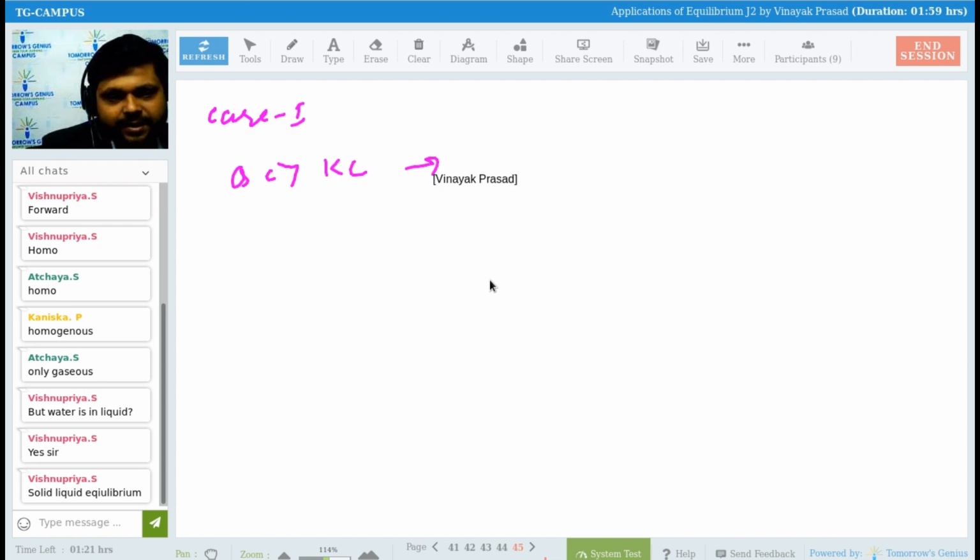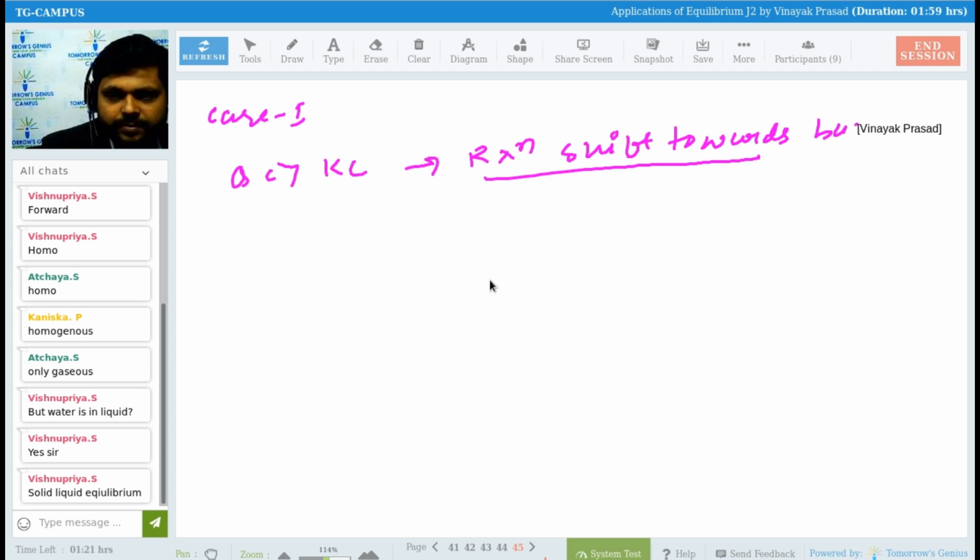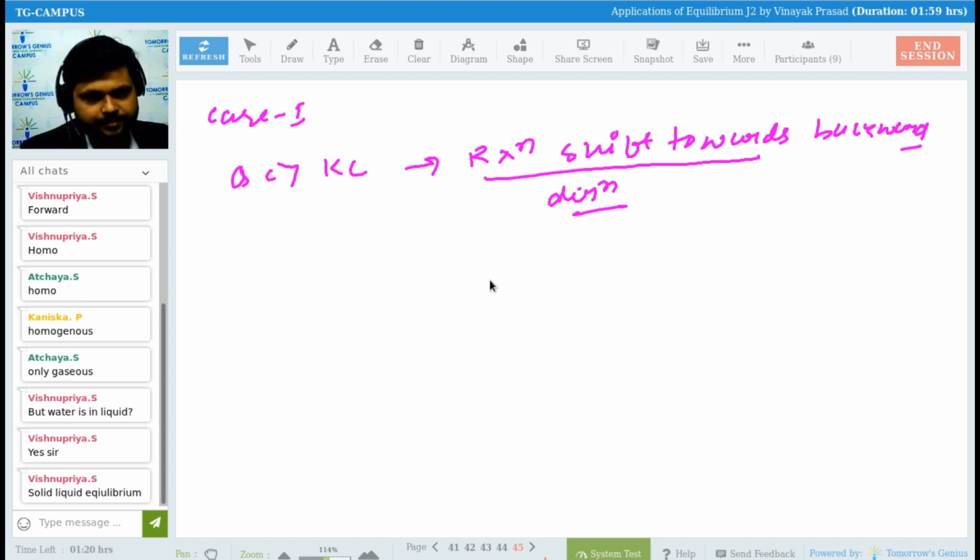First of all I am writing that the reaction will shift towards forward, right? Reaction will shift towards where? Backward. If Qc is greater than Kc, the direction will be backward. So the first condition is clear. Write these things, then I will explain how this happens, guys.